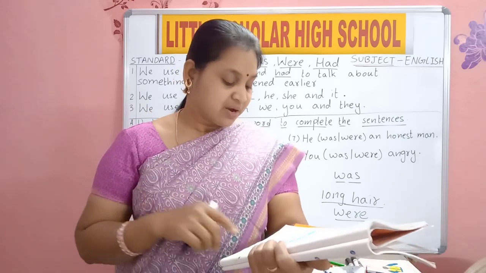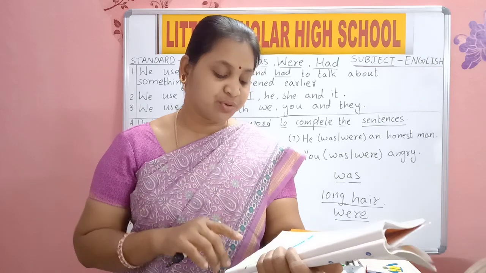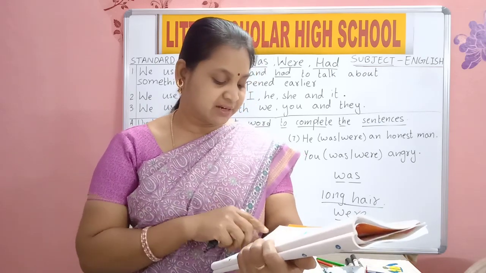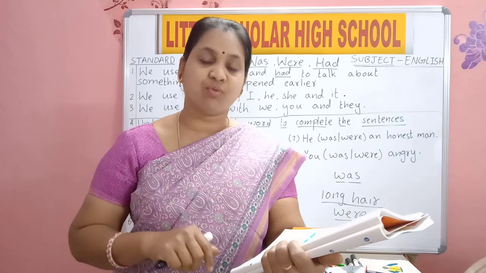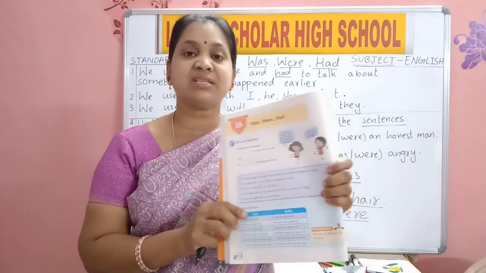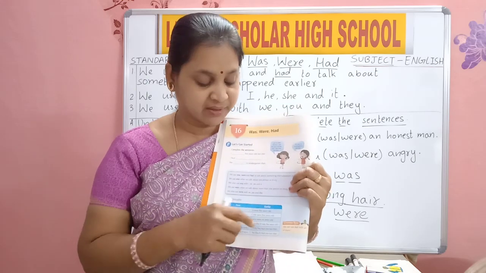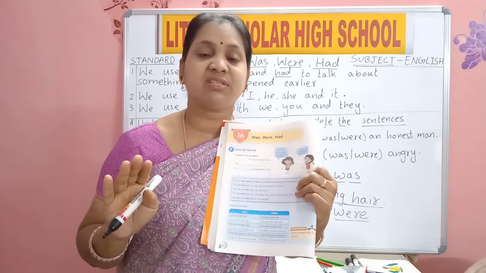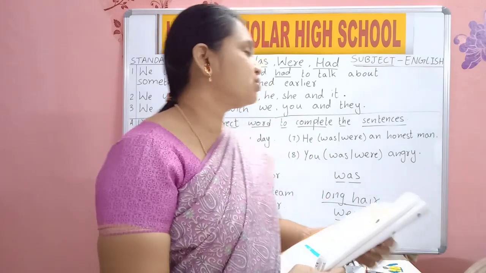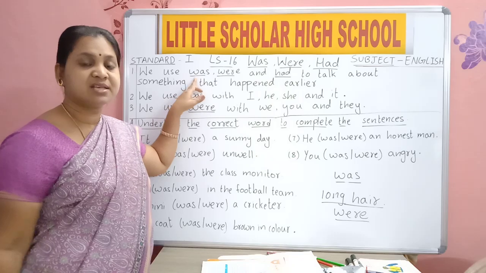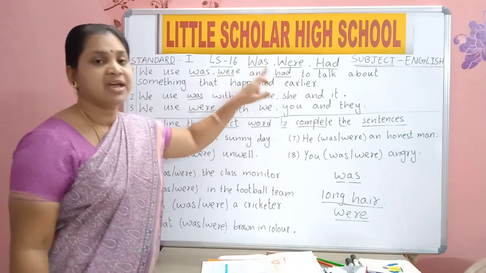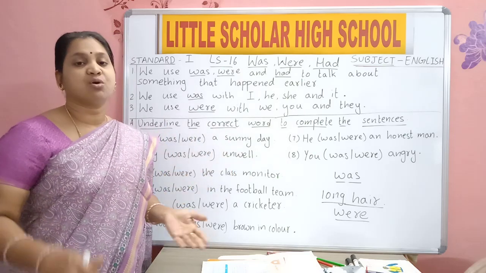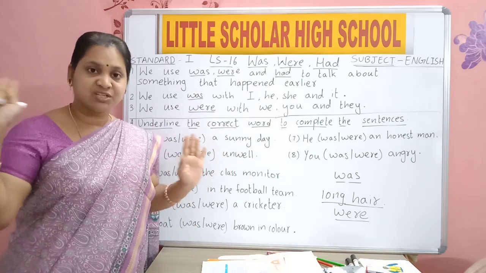Yes. At that time, last year you had two. Now you had only one. She had one bat then. It had two bats now. Now means right now, what is happening. Earlier means already finished. So to talk about the things which have already completed, for those sentences we use was and were. We use was and were to talk about something which has already been completed, finished.